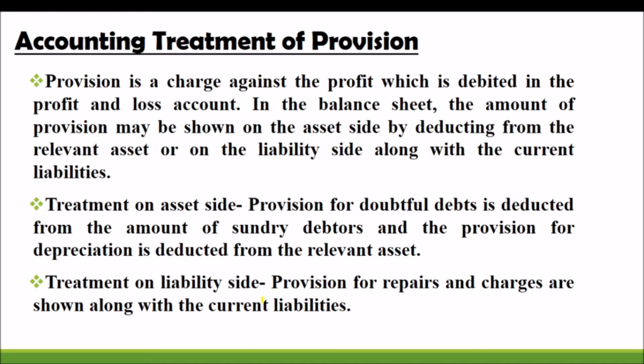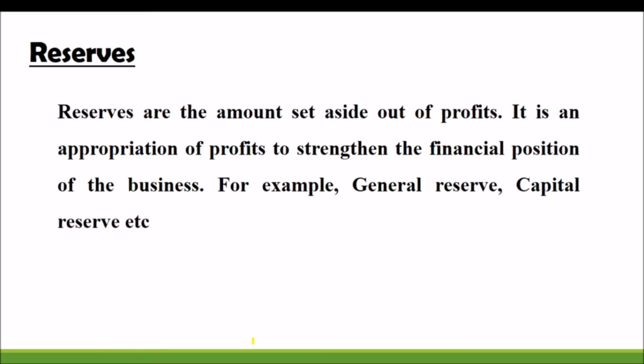A provision is every time a deduction from profit, so it will be shown on the debit side of the profit and loss account, and it is a liability, so it will be shown on the liability side of the balance sheet. First, we have to find the amount of provision, and we have to show it on the debit side of the profit and loss account. And another term related to this area is reserve. Provision is the amount taken from profit to meet a liability, but a reserve is the amount taken from profit.